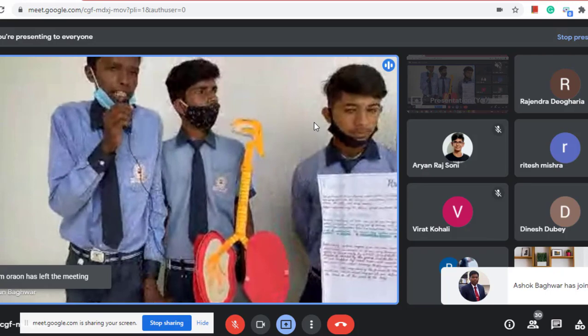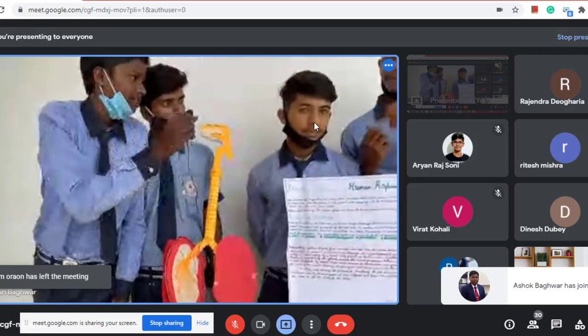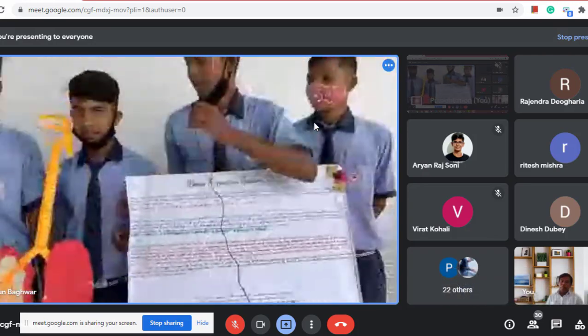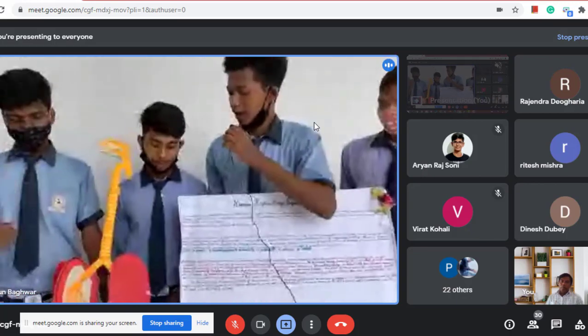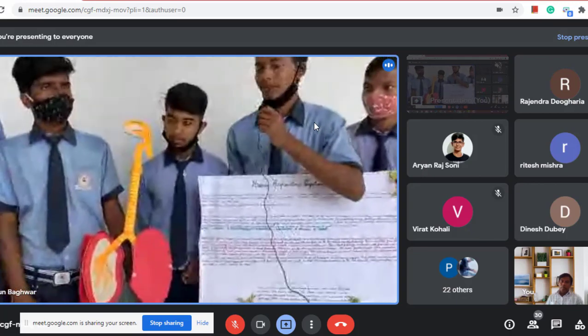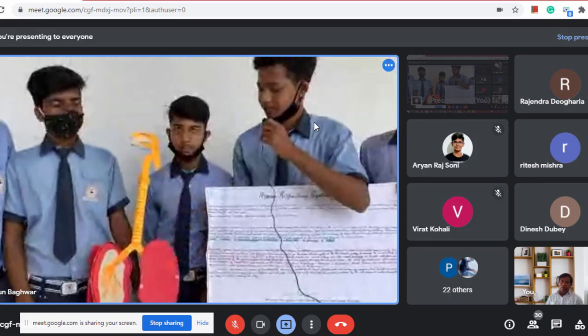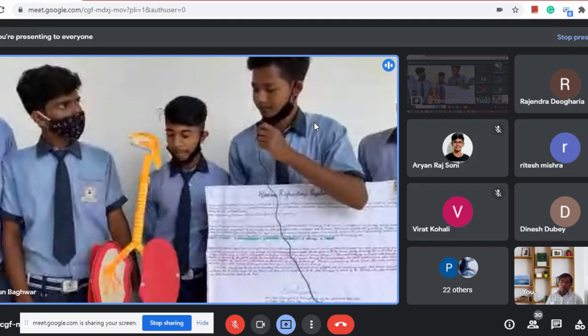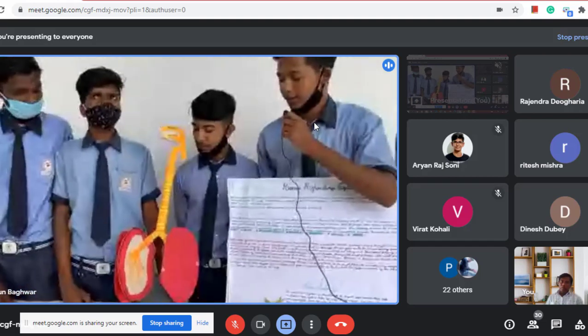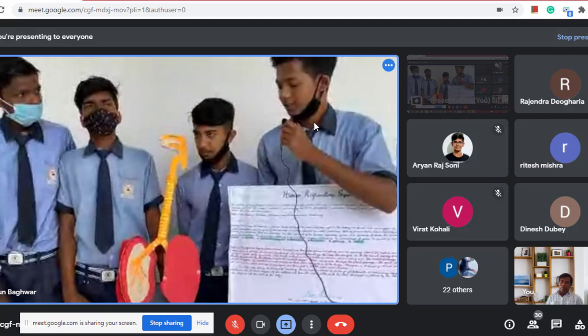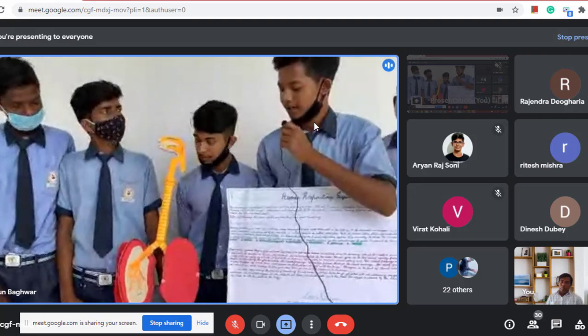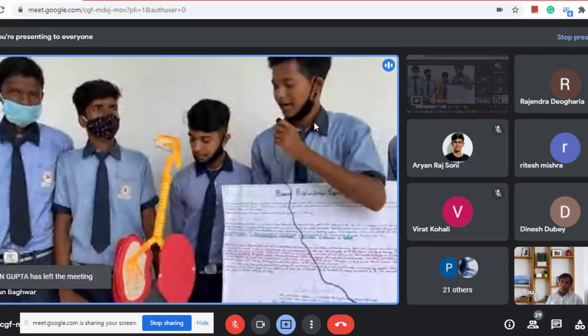Further explanation will be given by Sam. Now I am going to explain how our respiratory system works. When we breathe in air, the diaphragm and the muscles attached to the rib expand. Due to this, the volume inside the chest cavity increases and the air pressure decreases.